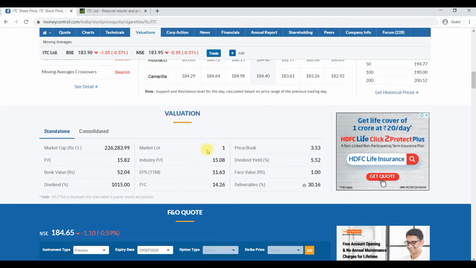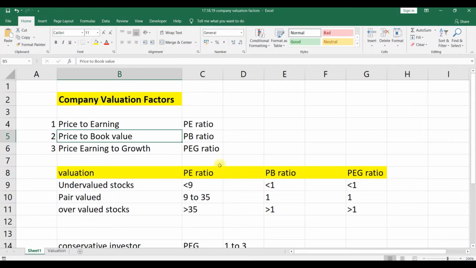These two ratios were considered for valuation in the beginning days. Later, one more efficient valuation technique was introduced. In recent times it has been introduced, that is nothing but the price earning to growth ratio. It is also called the PEG ratio. Price earning to growth is nothing but the PE ratio itself adjusted with the growth. The original PE ratio is adjusted with the expected growth of the company.